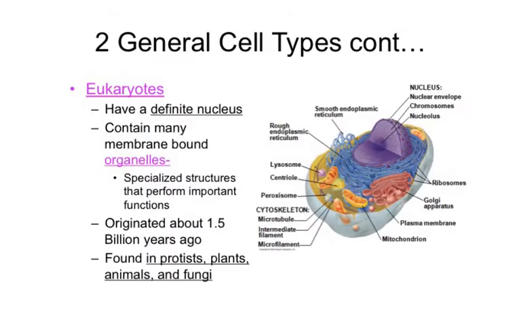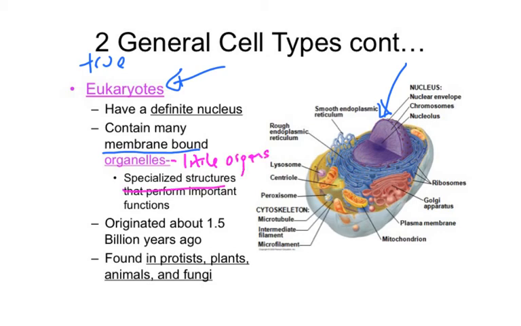The other cell type then are our eukaryotes. Okay, eukaryotes basically means true cell. Okay, so the true life. These are the cell types that have membrane-bound organelles, and so they have a nucleus, right, that stores and surrounds genetic material. They have a lot of other organelles. So organelles basically means little organs. And so these are specialized structures that perform important functions.